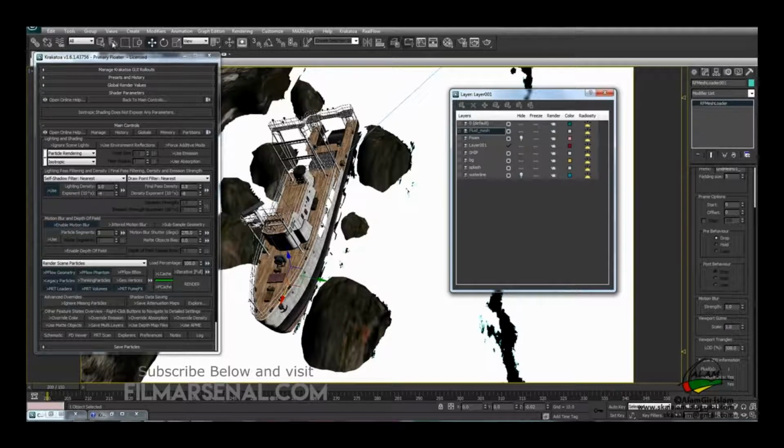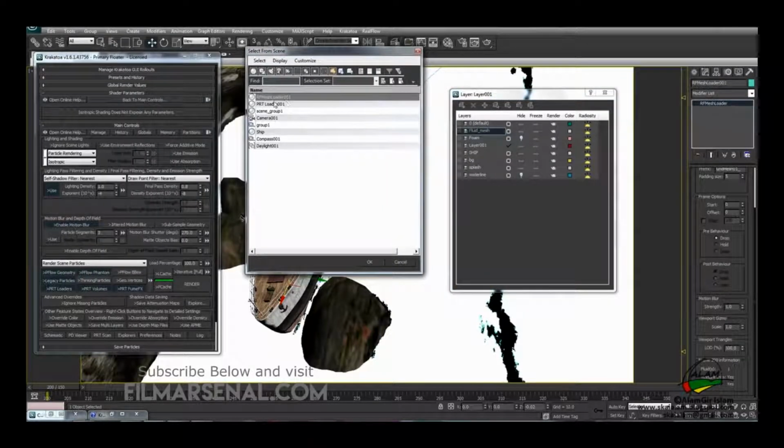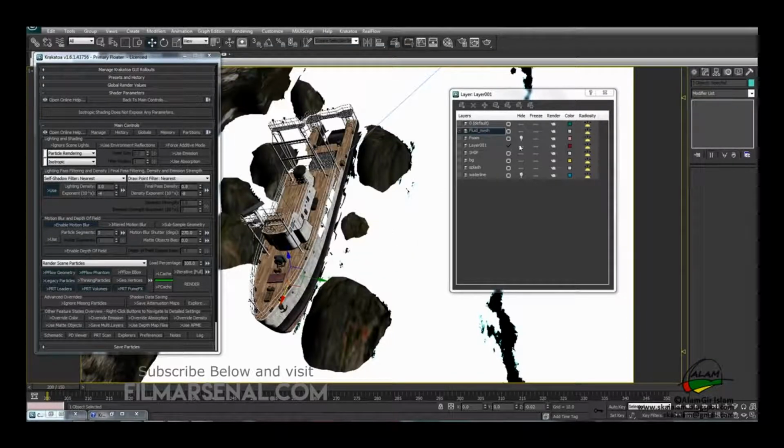So we'll go to select by name, and then we'll select the mesh loader, the scene group, and the ship, and then hit OK to select the three meshes.